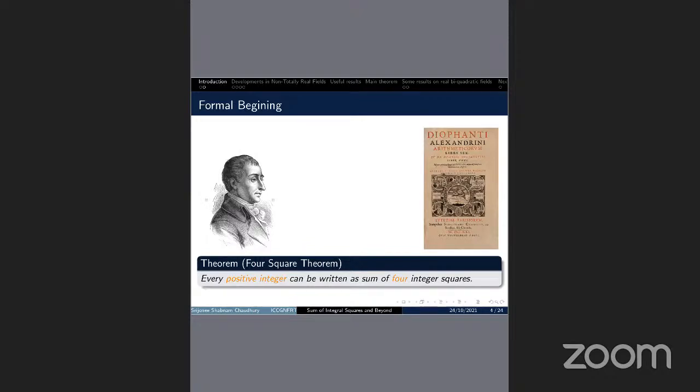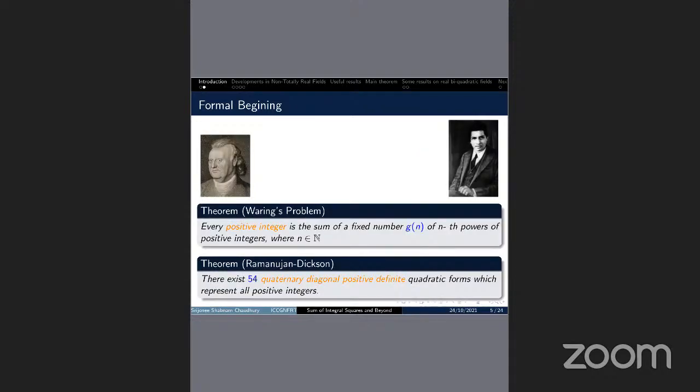In this theorem, he states that the sum of four squares, x squared plus y squared plus z squared plus w squared, represents every positive integer. And after this theorem, many results in this area have been developed. One of the most famous generalizations along this line is Waring's problem. It asks whether for every positive integer n, there exists an associated positive integer g(n) such that every positive integer can be written as a sum of g(n) number of nth powers of integers.